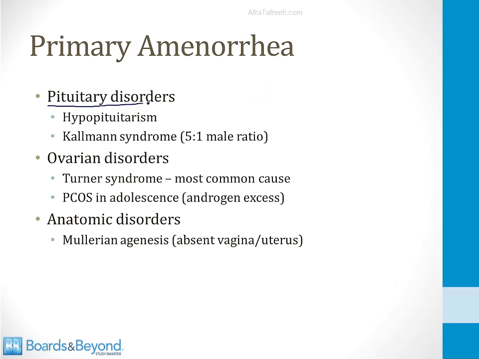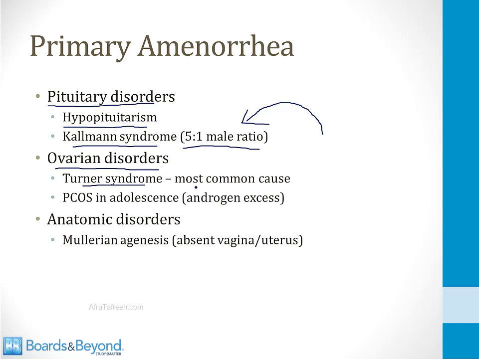There are a number of pituitary disorders that can cause primary amenorrhea, and many of these are similar to the pituitary problems that can cause hypogonadism in males. So any cause of hypopituitarism can cause primary amenorrhea. So can Kallmann syndrome, which is a GnRH deficiency. However, Kallmann syndrome has a 5-to-1 male ratio, so in a board question, it's unlikely to be described as a female with primary amenorrhea. And then there are a number of ovarian problems that can cause primary amenorrhea.